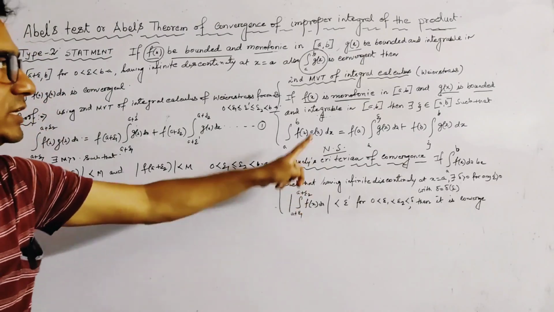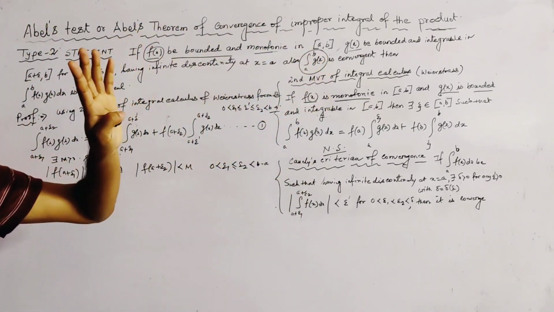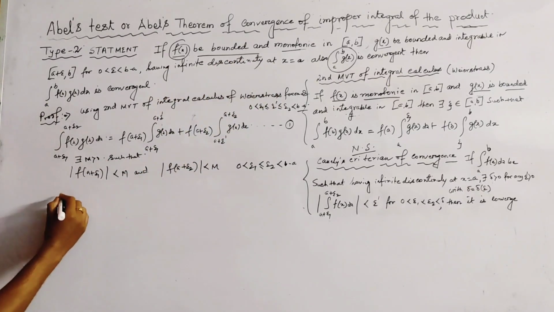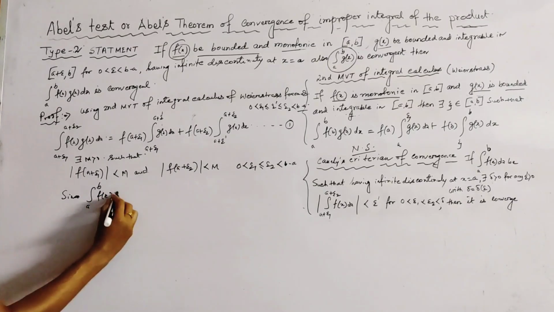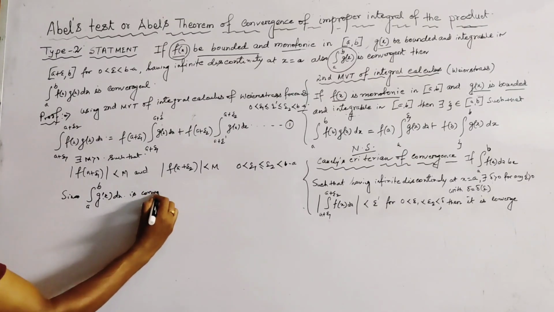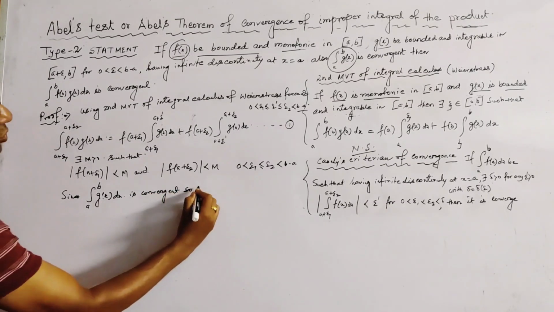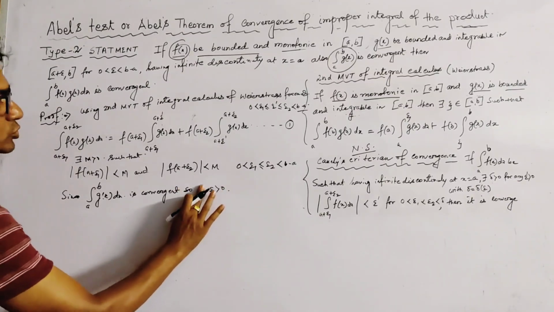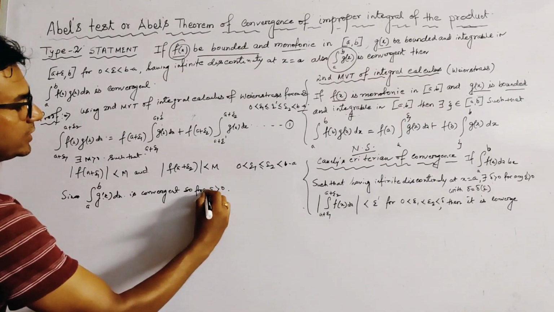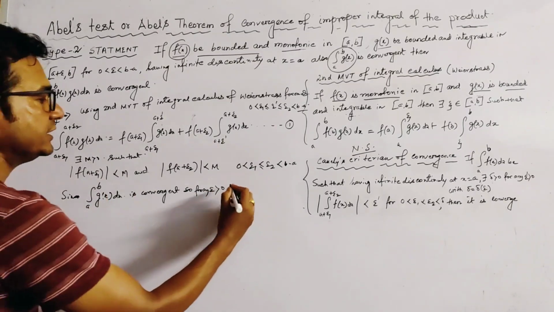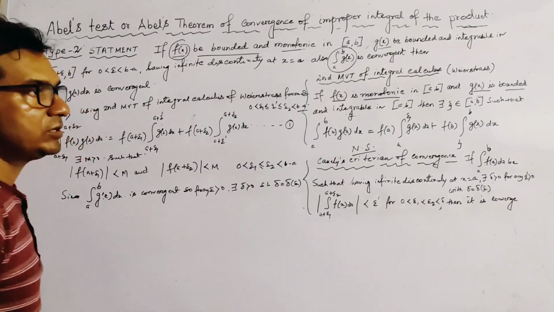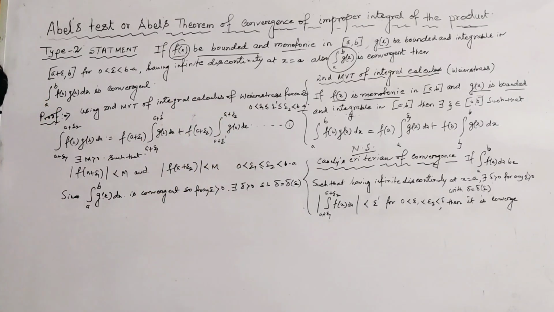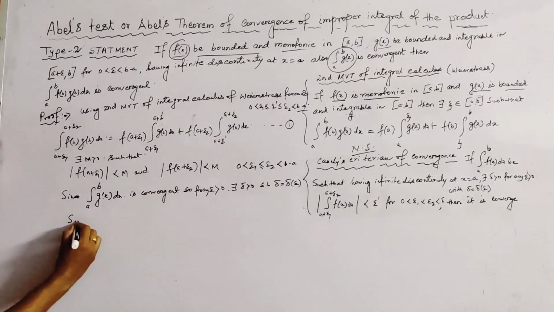So we use this condition for the convergence of this integration. For any epsilon greater than 0, there exists delta greater than 0, where delta is a function of epsilon, because delta depends on epsilon.